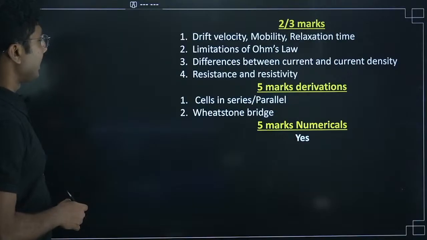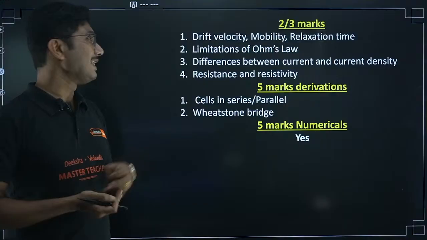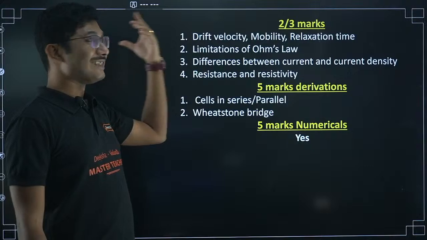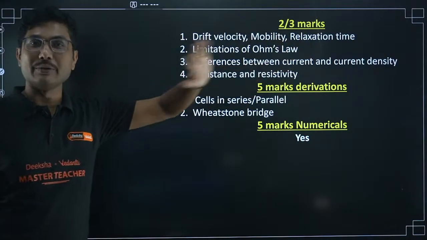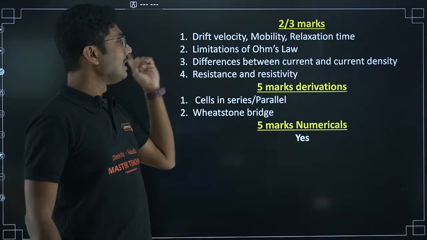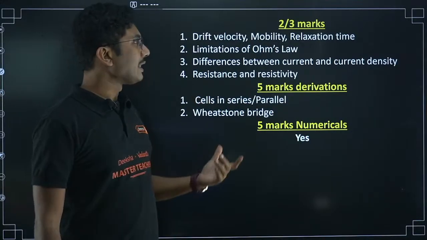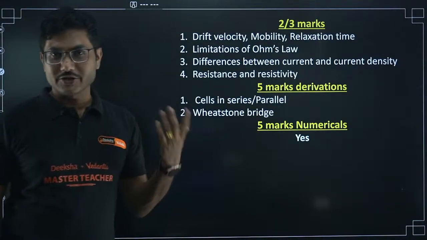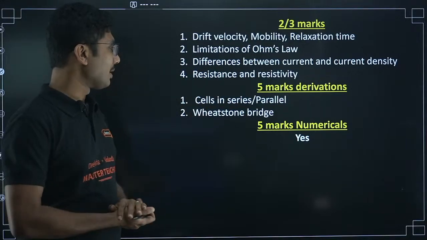Now, let us look into 2-3 marker questions. From this chapter, questions are very straightforward and easy. Write down the expression for drift velocity. What is mobility? Write its unit. Relaxation time, write its unit; since it is time, the unit is second. Limitations of Ohm's law, 2 or 3 limitations. Difference between current and current density, that is also an easy question. What is the relationship between resistance and resistivity? R is equal to rho L by A. That might also come sometimes.